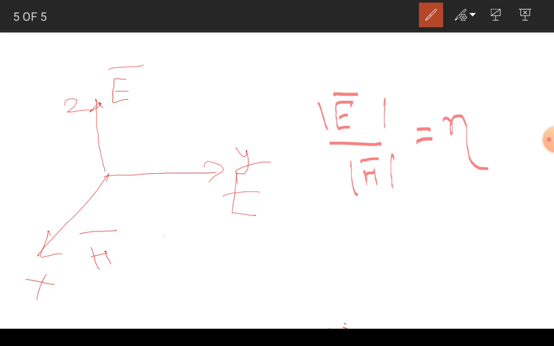So we know that eta is equal to the square root of mu divided by epsilon. So that you must have studied.